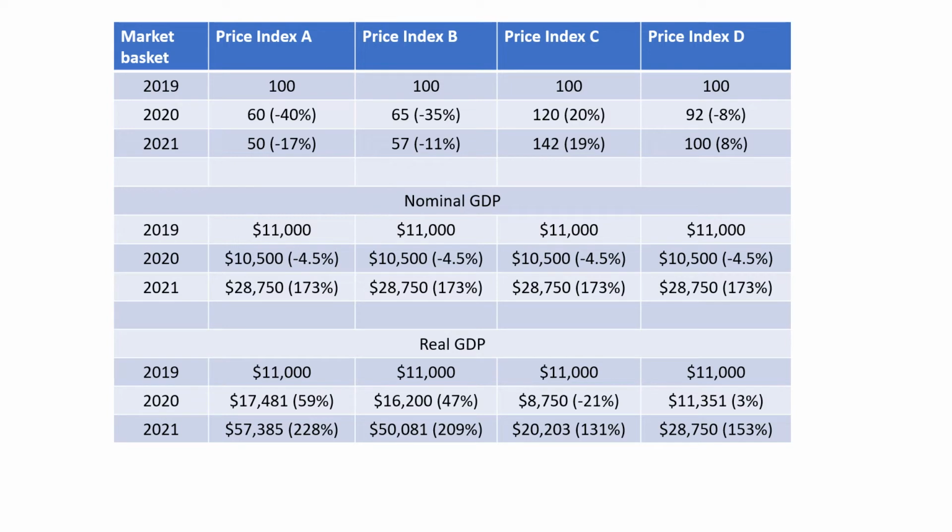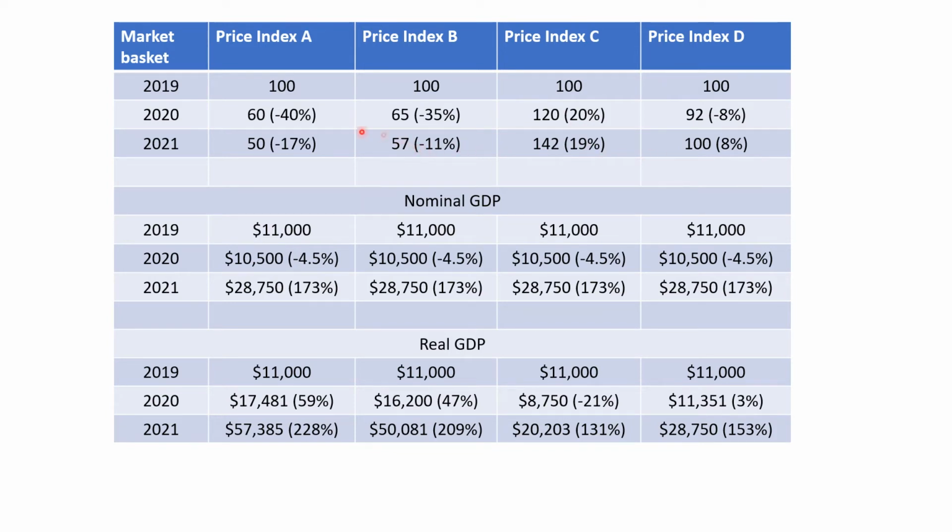So here you can see where we have turned these values for our price indices, nominal GDP and real GDP, into what they are, right? So we have our price indexes. We have, remember, our different market baskets, A, B, C, and D. And we have our different indices. And so we can see here these rates of inflation. So for example, here we see a 20% rate of inflation and a 19% rate of inflation in 2021.